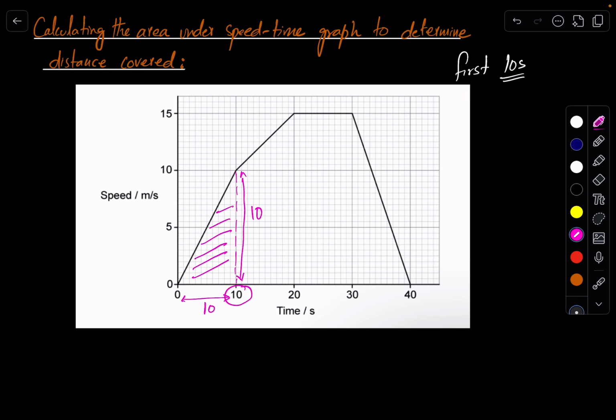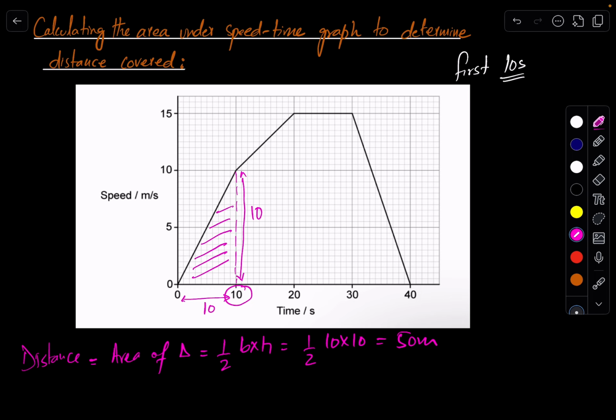So for area of triangle is 1/2 base times height, that will be 1/2 × 10 × 10, that will be 50 meters. Okay, so that will give us the distance covered, right? Area is basically in meters squared usually, but this area equals distance, so we will take its unit as distance, right? Meters. Okay, they can ask you the total covered distance as well.